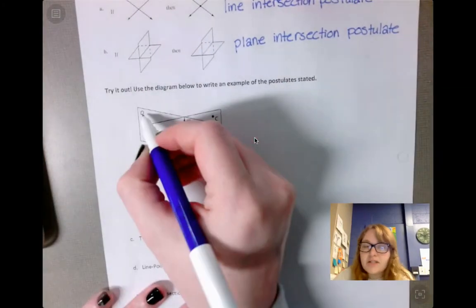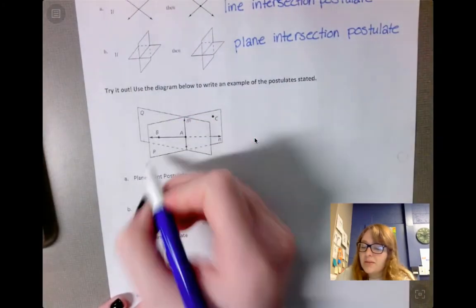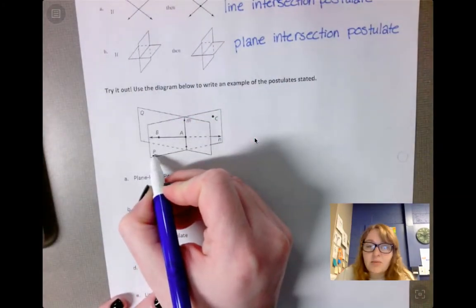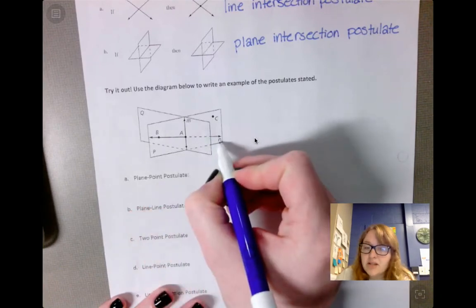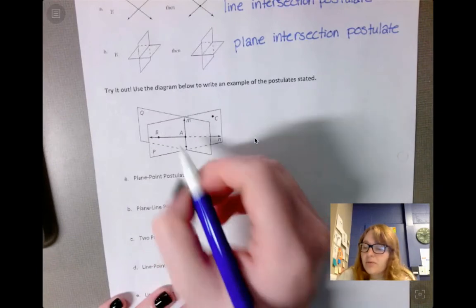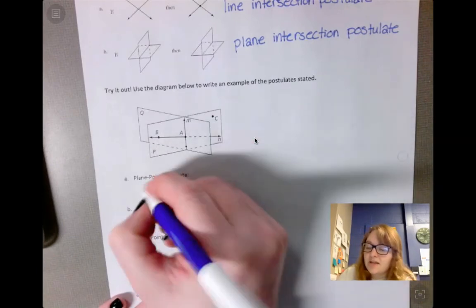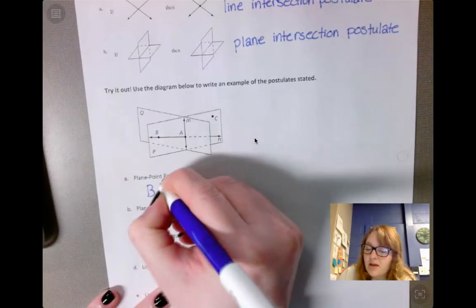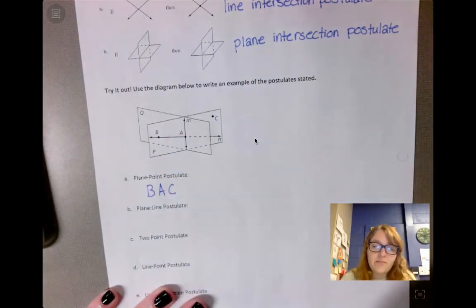So Q doesn't have a dot by it, so that's not a point. P doesn't have a dot by it, so that's not a point. N is lowercase, so that's not a point. And M is lowercase, so that's not a point. So our only 3 points are B, A, and C. So I'm going to write B, A, and C.